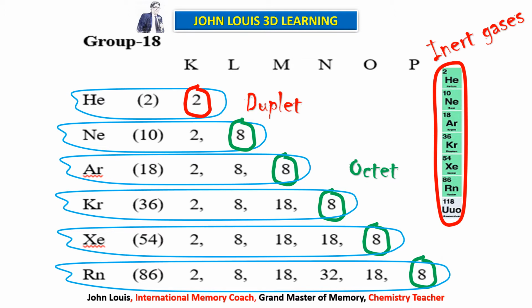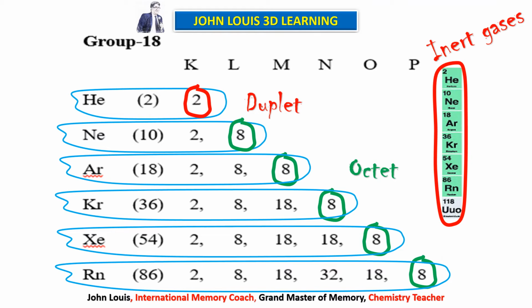So now you understand what gives the stability. The arrangement of electrons gives stability to the atom. If the last orbit, the outermost orbit, has 8 electrons, that becomes stable, except hydrogen and helium, because hydrogen and helium have only one orbit in their atoms, therefore they cannot occupy more than 2 electrons.